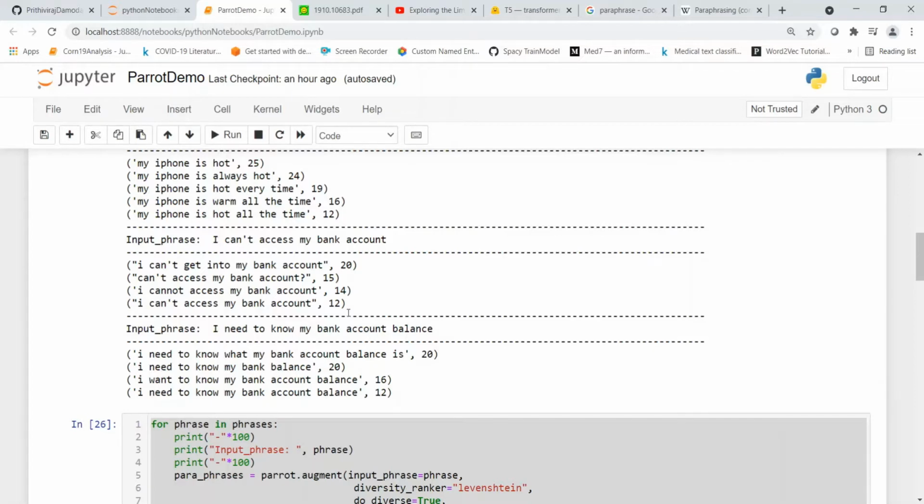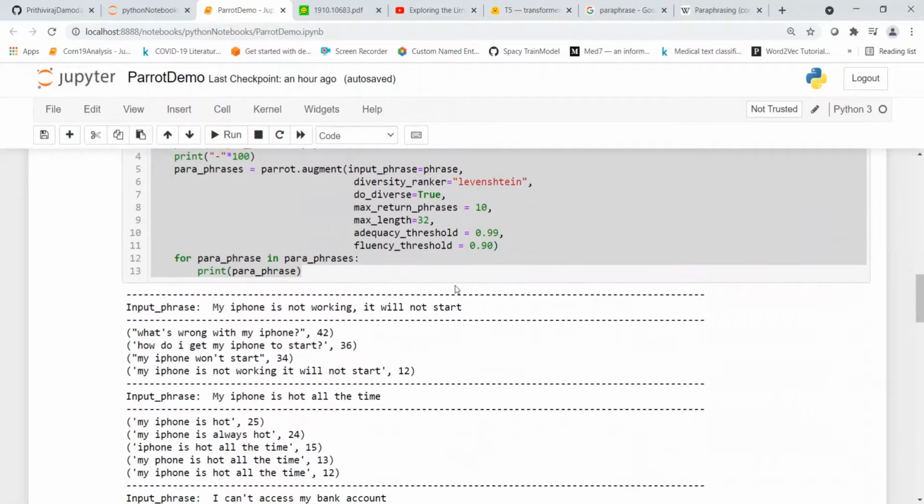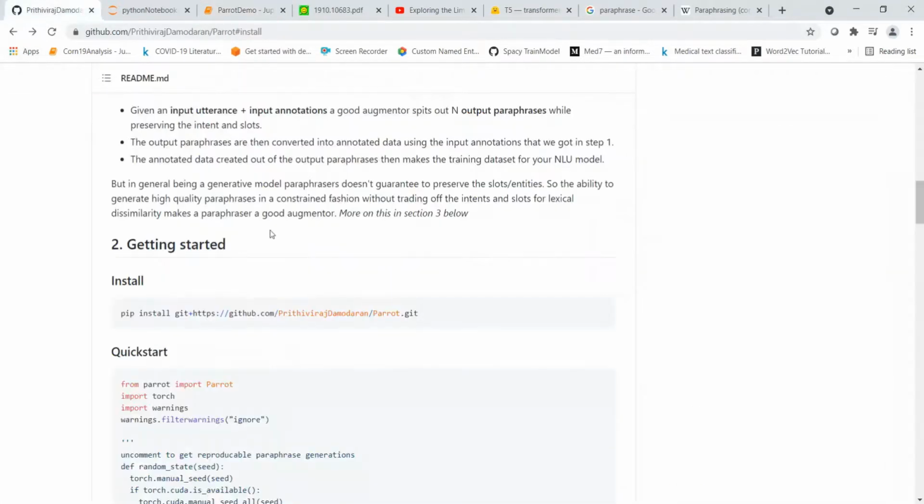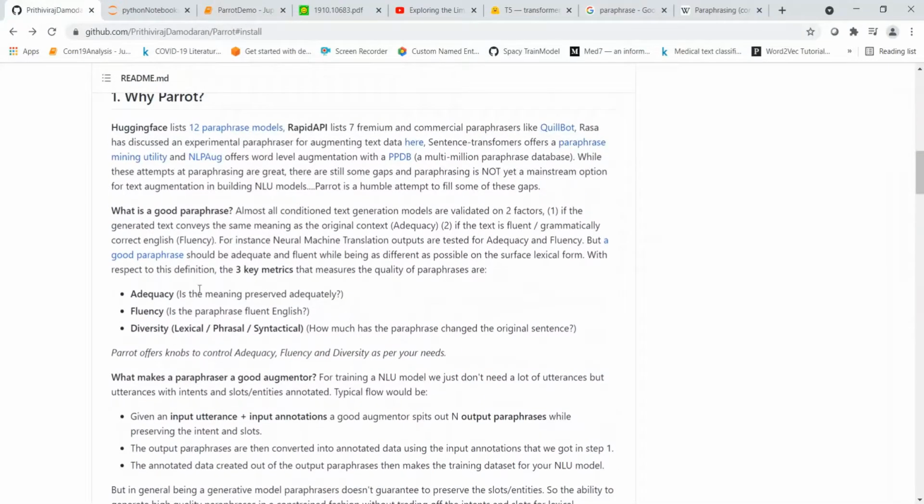Now you also have other options over here to tune. You can have diverse paraphrases generated, and you can also define some thresholds on the paraphrase adequacy and fluency. What is paraphrase adequacy and fluency? Adequacy means is the meaning preserved adequately in the paraphrase.